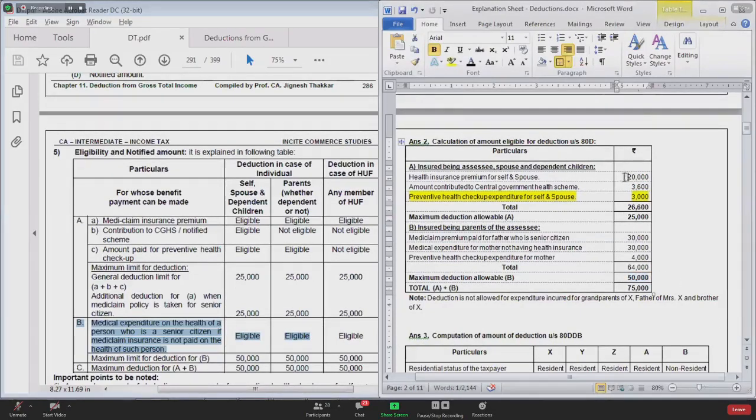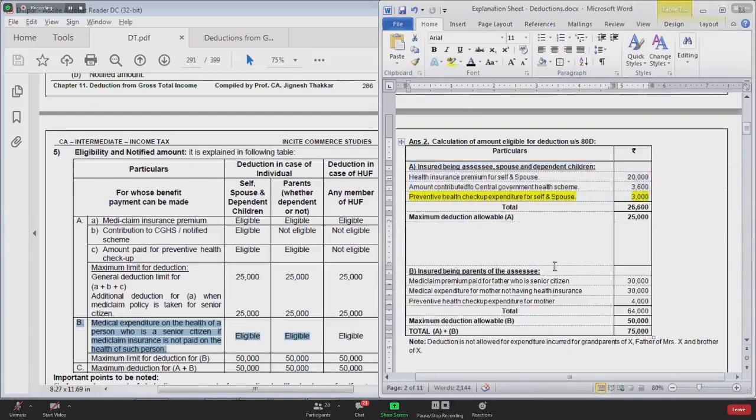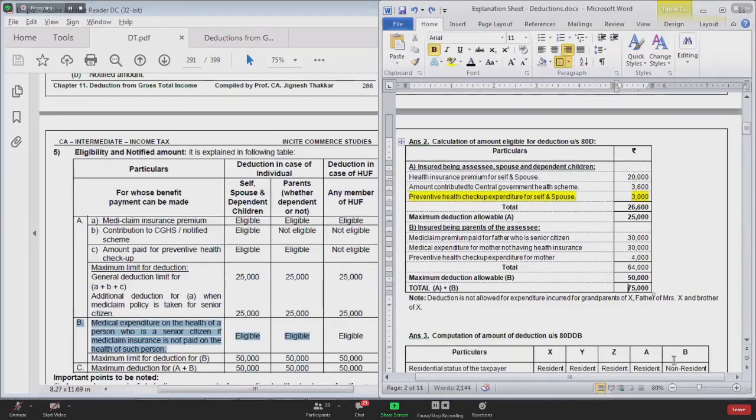Yes. So here point A, part 1, group 1, 25,000 limit. Group 2, 50,000. Total deduction is 25. And a very important point: deduction is not allowed for expenditure incurred for grandparents of X, father of Mrs. X, and brother of X.